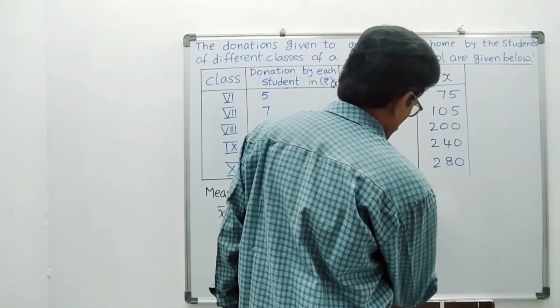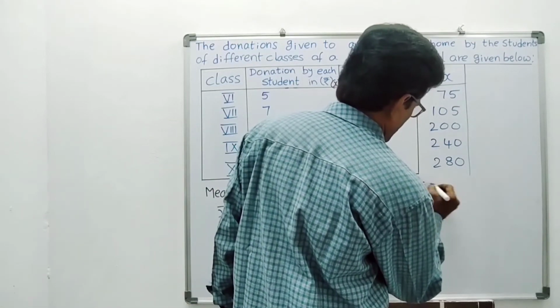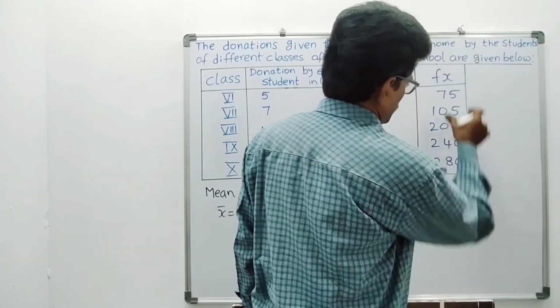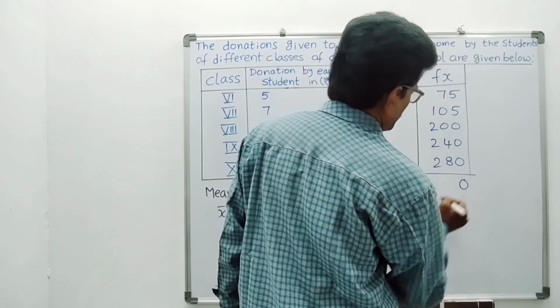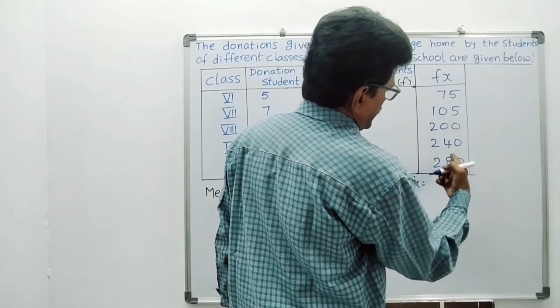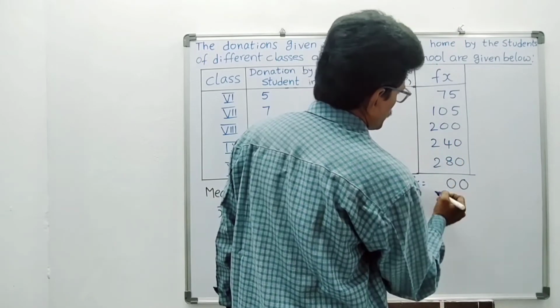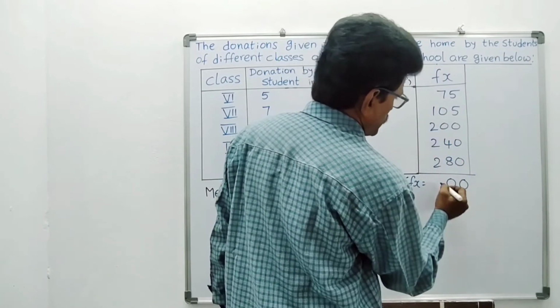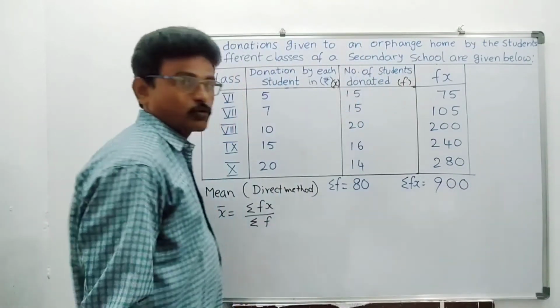Like that, here also you have to add to get sigma fx. Now add these values. 5 and 5 is 10. 7, 4, 11, 19, 20. Then 2, 2, 2, 2 is 8, plus 1 is 9. 900 you are getting.